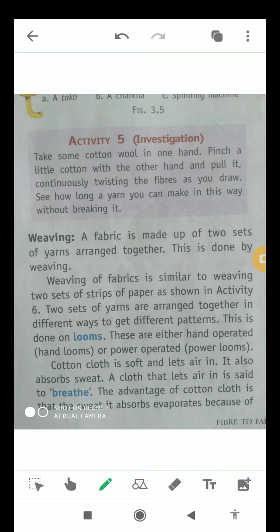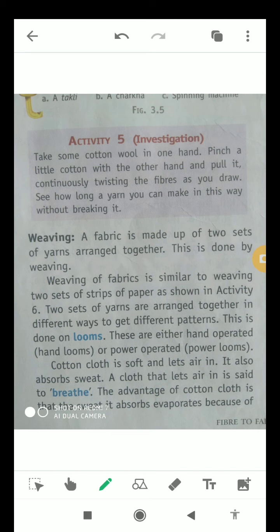Two sets of yarns are arranged together in different ways to get different patterns, and this is done on looms. These are either hand operated, that is hand looms, or power operated, that is power looms. Cotton cloth is soft and lets air in.